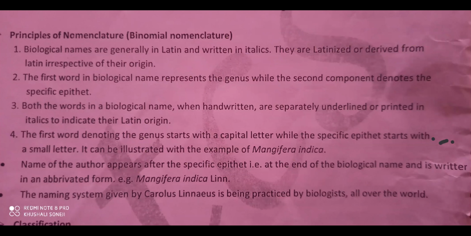The naming system given by Carolus Linnaeus is being practiced by biologists all over the world. Principles of nomenclature, tell me, given by whom? Principles of nomenclature given by whom?